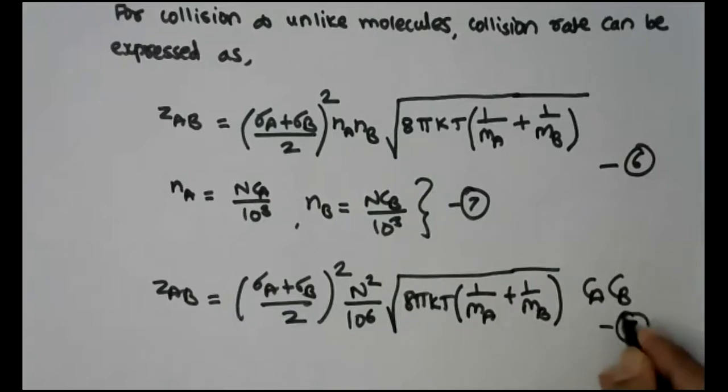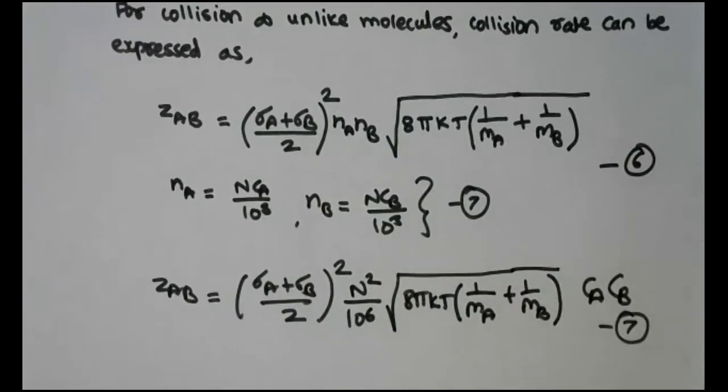This is equation number 7. Now, we have written the expression for collision rate between like molecules and collision rate between unlike molecules.